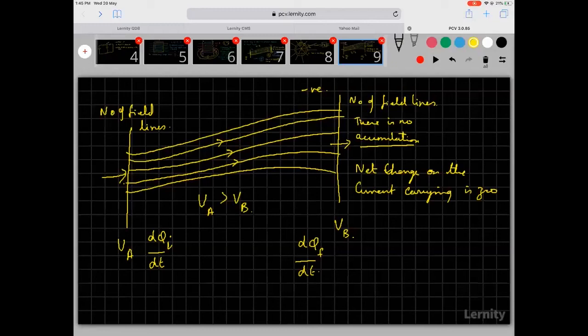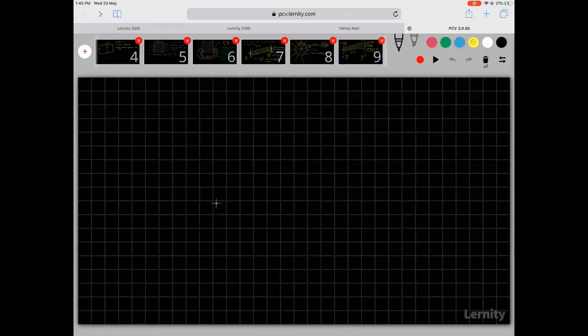Okay, so if you have a circuit here, so this is a circuit. Now this is a battery, and this is a closed loop. Now in this battery, there is a positive terminal. The longer line is the positive terminal. The shorter line is the negative terminal, and current flows from the longer line towards the shorter line.